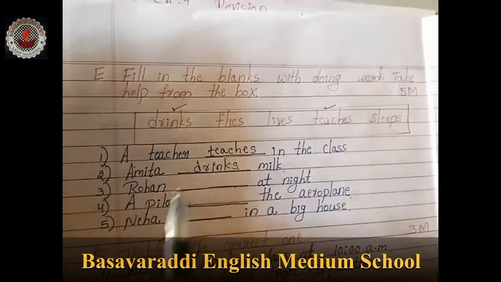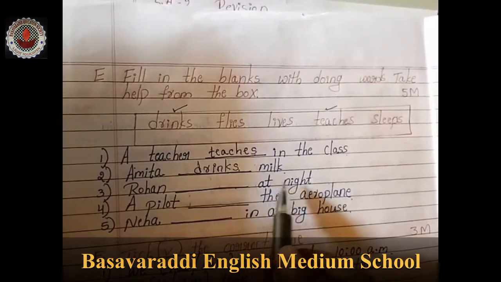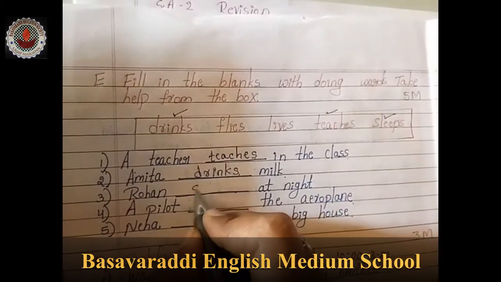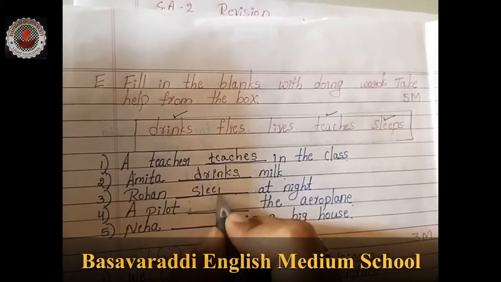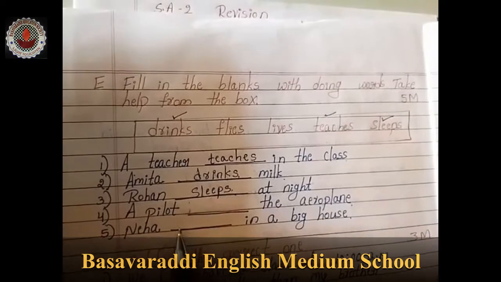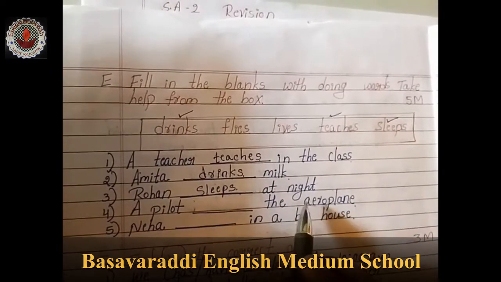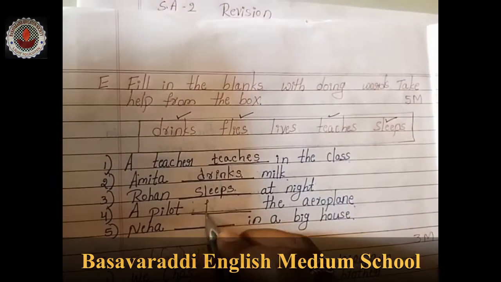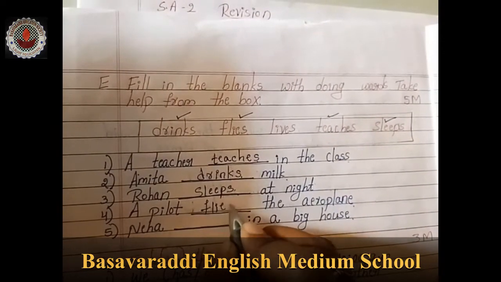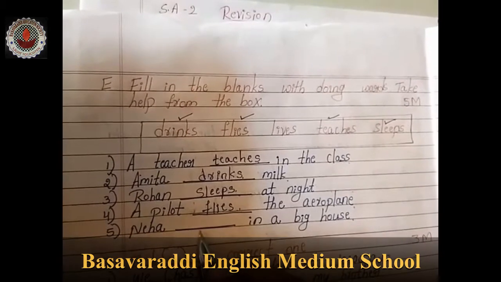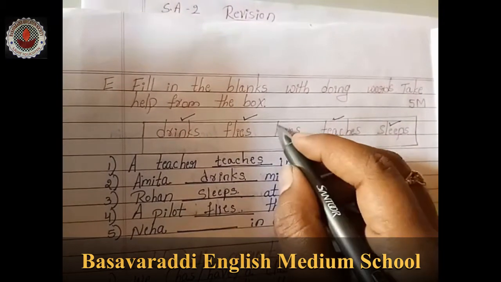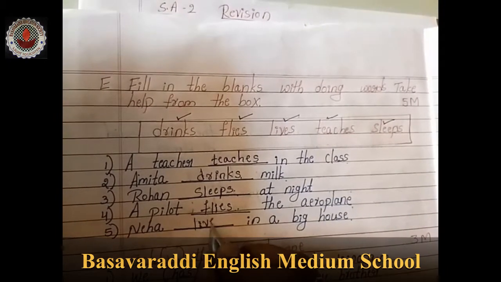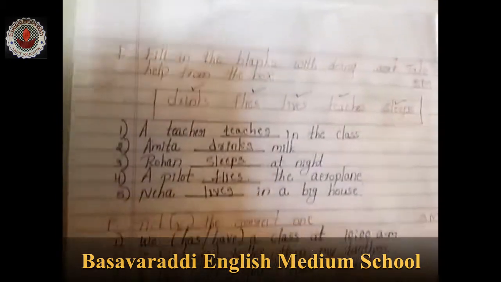Amita drinks milk. Rohan dash at night. Sleeps. Rohan sleeps at night. A pilot dash the aeroplane. A pilot flies the aeroplane. Neha dash in a big house. Neha lives in a big house.